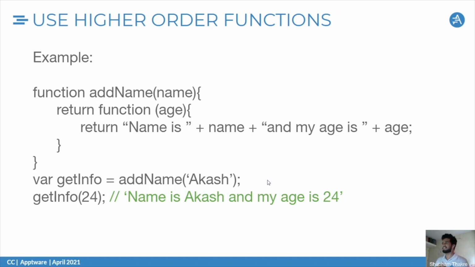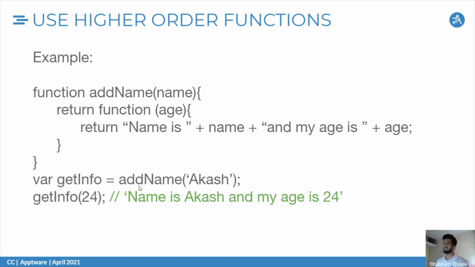Here we're treating functions as objects themselves. Let's take a quick example. We have the add name function in which we are passing the parameter name, and what we are returning is another function which takes a parameter age. What we return is: my name is the name and my age is the age.